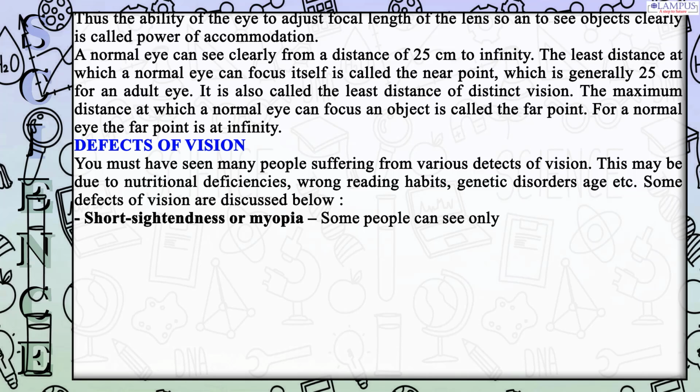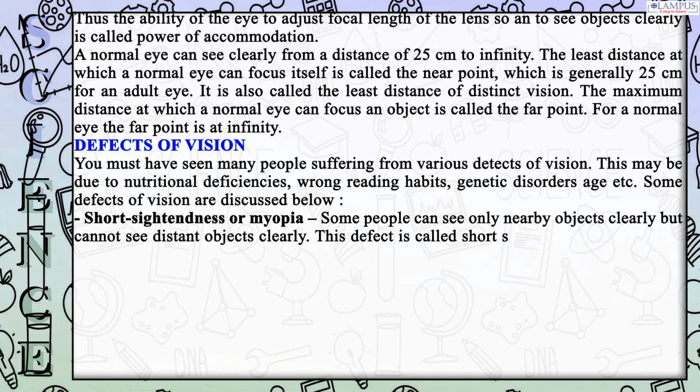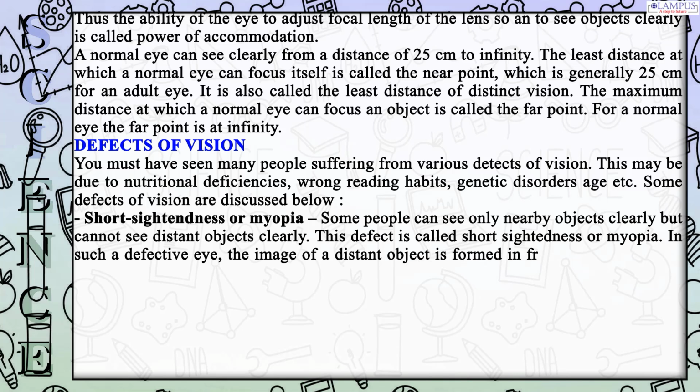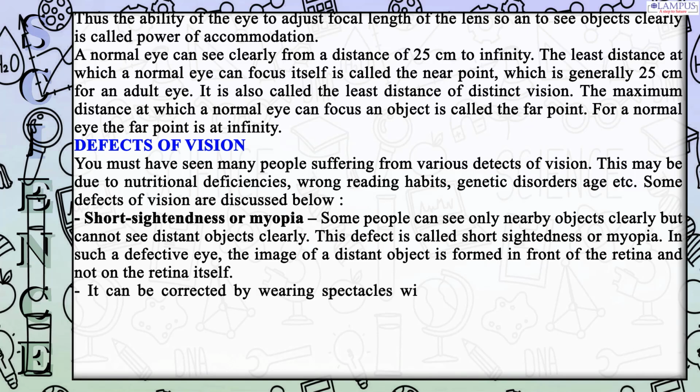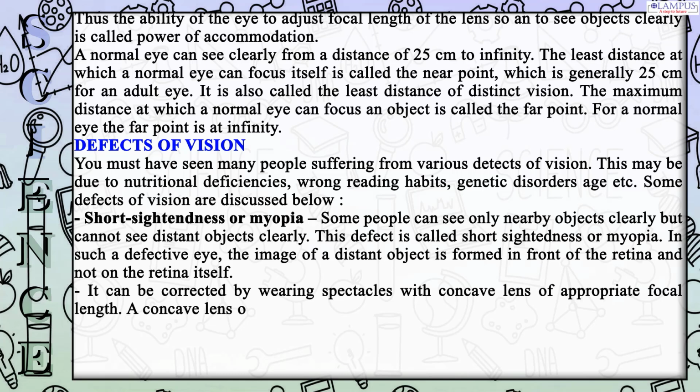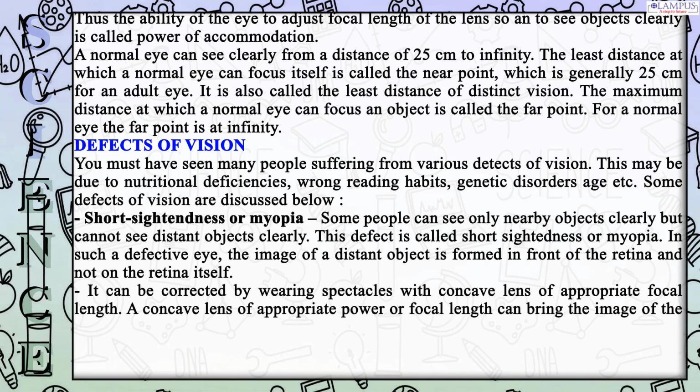Short-sightedness or myopia. Some people can see only nearby objects clearly but cannot see distant objects clearly. This defect is called short-sightedness or myopia. In such a defective eye, the image of a distant object is formed in front of the retina and not on the retina itself. It can be corrected by wearing spectacles with a concave lens of appropriate focal length. A concave lens of appropriate power or focal length can bring the image of the object back on the retina itself.